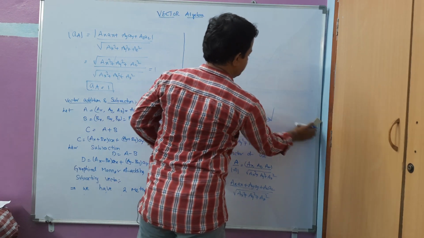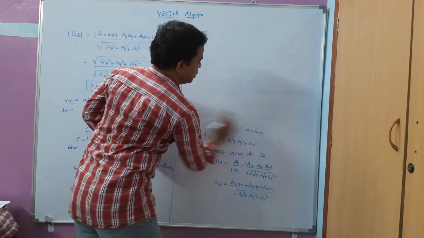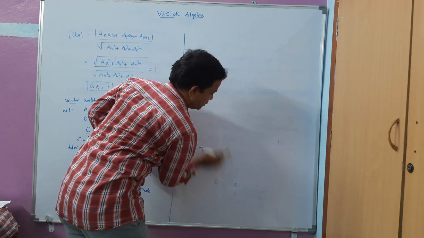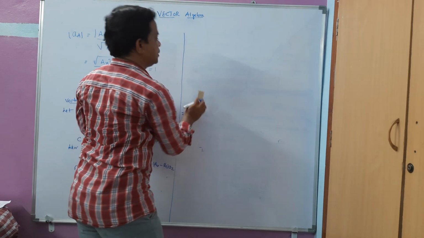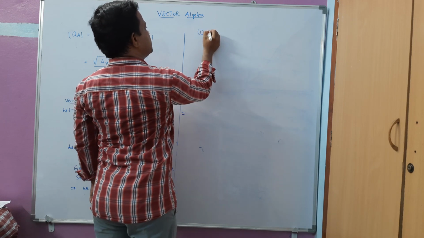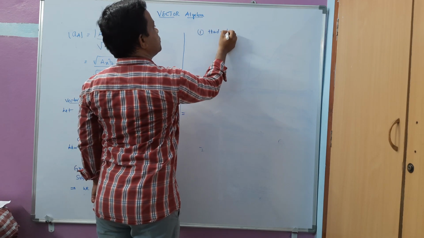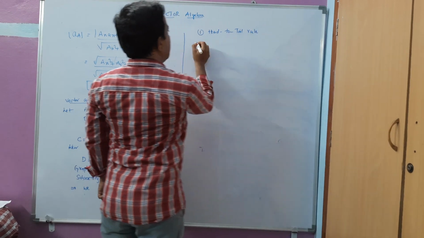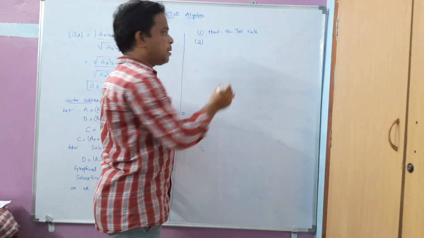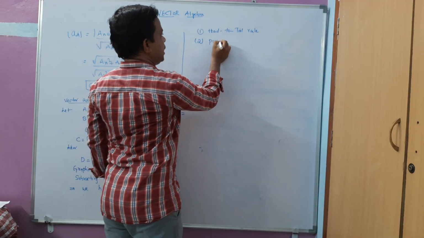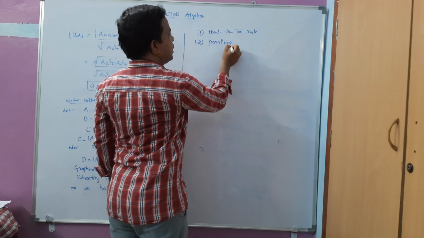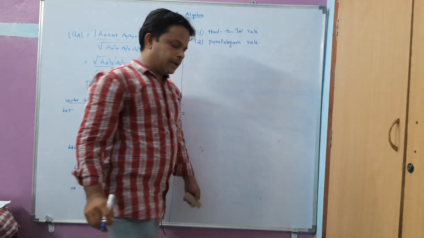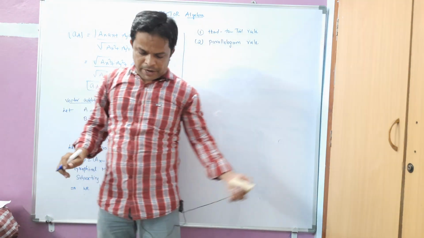Next one is the parallelogram law of addition. So the first rule is the head to tail rule. Another one is the parallelogram rule. So let us talk about the first way of addition of two vectors here.